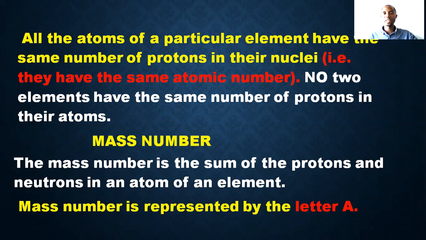As we saw in the chart just above, with our first 20 elements, number 1 is only hydrogen, number 2 is only helium, and it's only calcium that has atomic number 20.